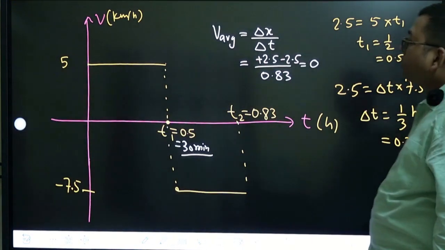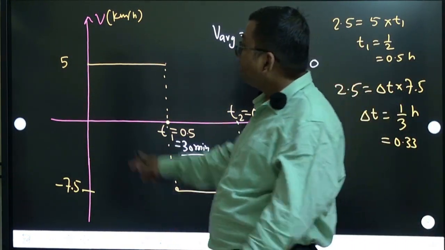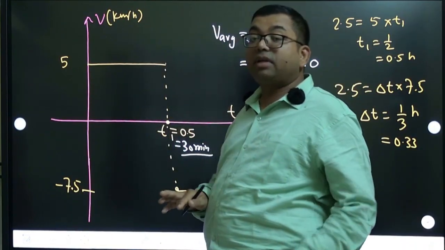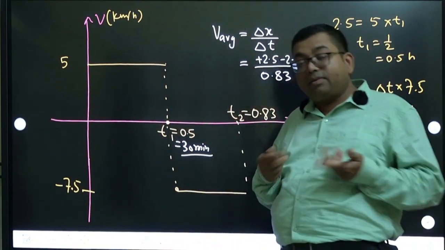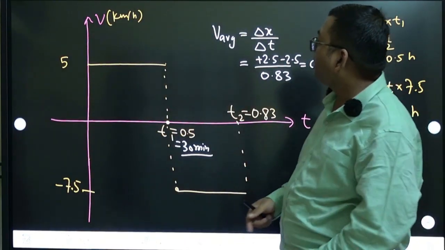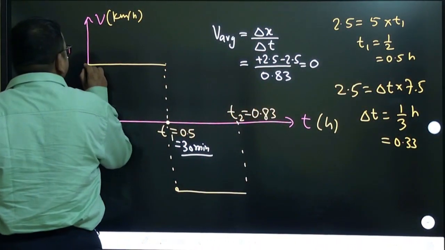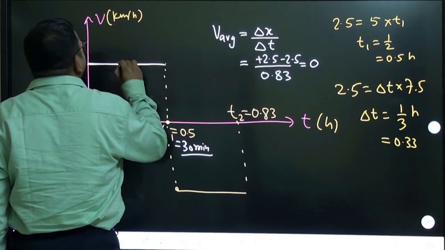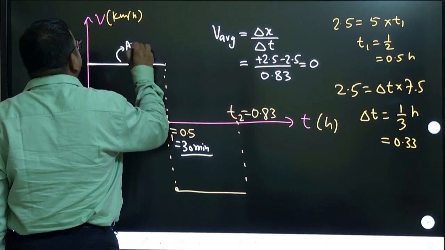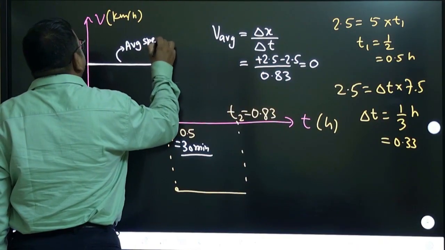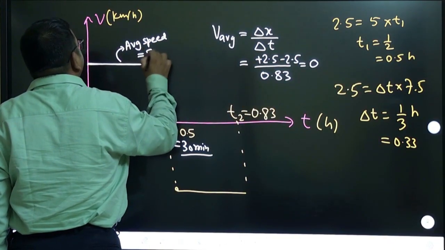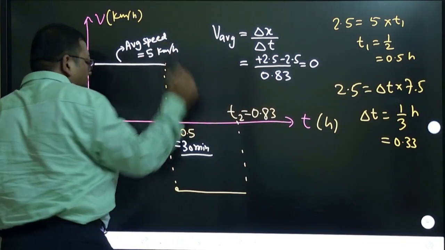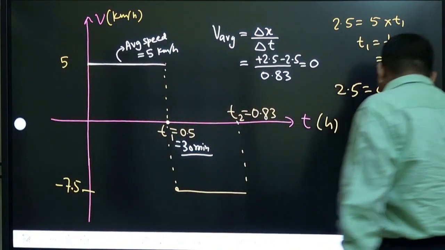So what is average speed? You can see that the speed is constant anyway, so whenever speed is constant, that itself is average. So in this interval from here to here, this itself is average speed. So average speed is nothing but 5 kilometer per hour. Over.